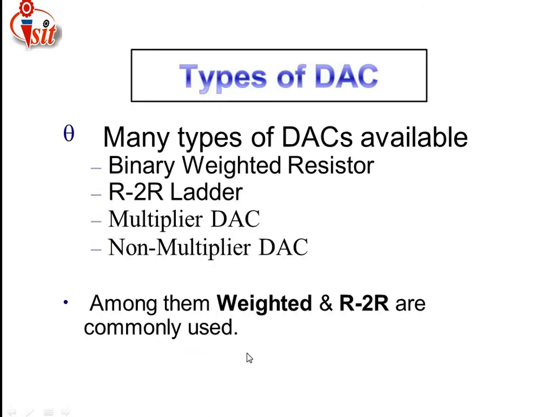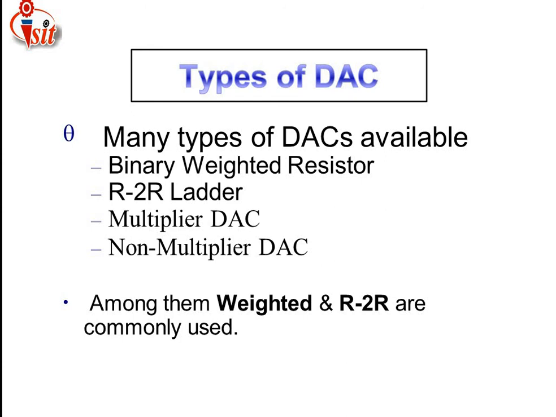Then what are the types of DAC? Here non-multiplying DAC and multiplying DAC are the DAC representation types, and along with the working principle related to DAC, there are again two types of DAC. That means totally there are 4 types of DAC. First one is the binary weighted resistor, second one is the R to 2R ladder, then third one is the multiplying DAC we have seen, then the non-multiplying DAC.